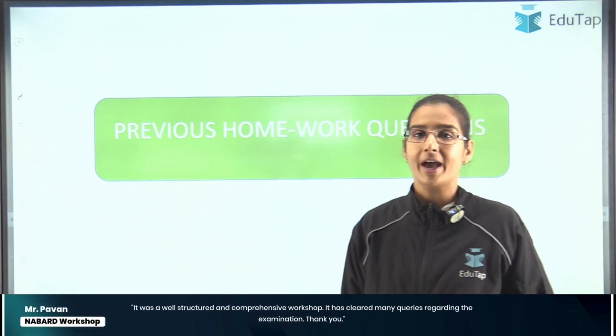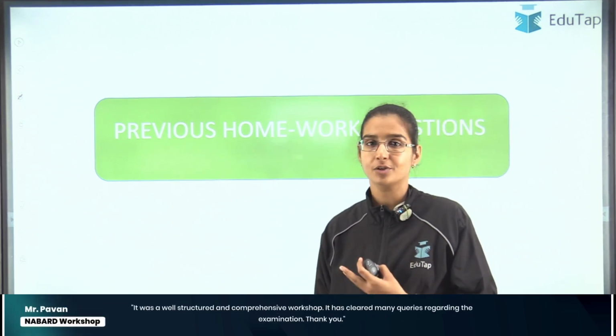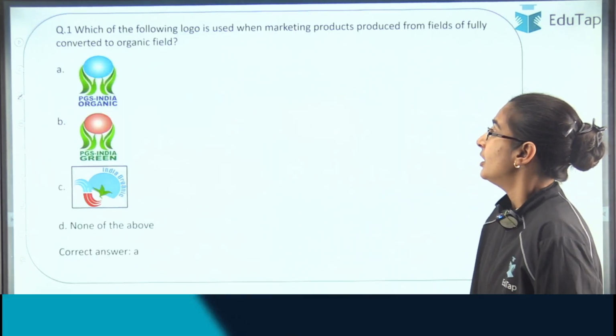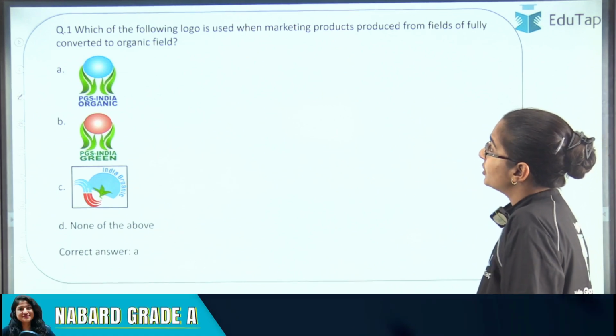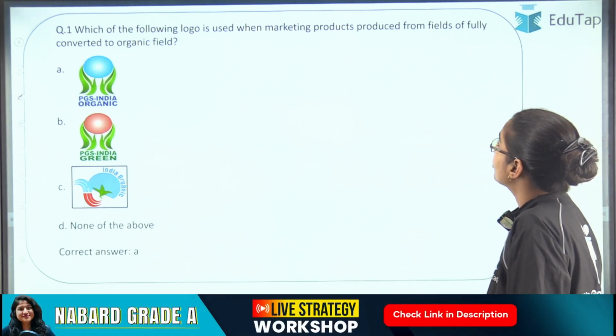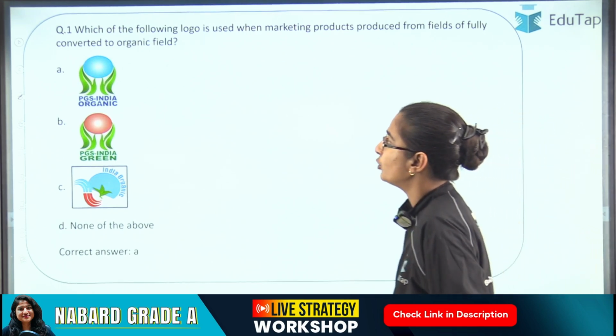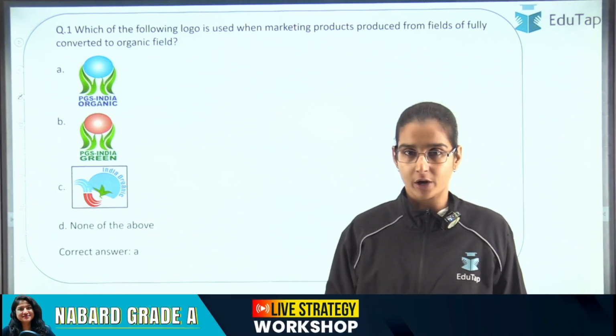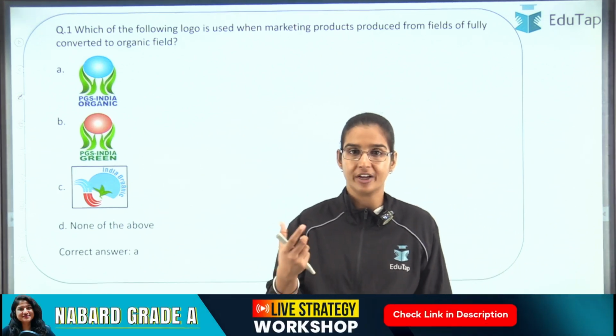Now we are going to discuss the answers of the previous class's homework questions. Which of the following logos is used when marketing products produced from fields fully converted to organic? There is a criteria for conversion also.